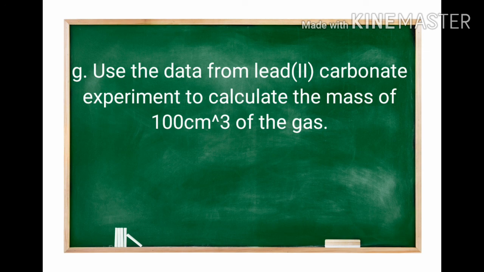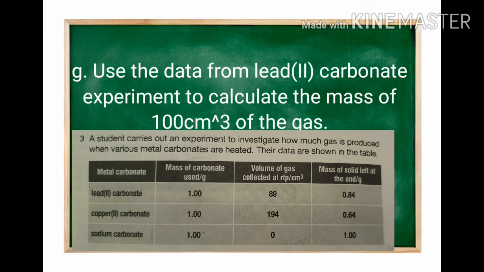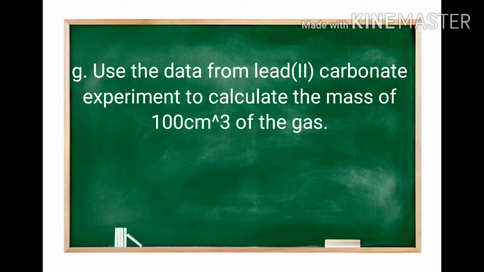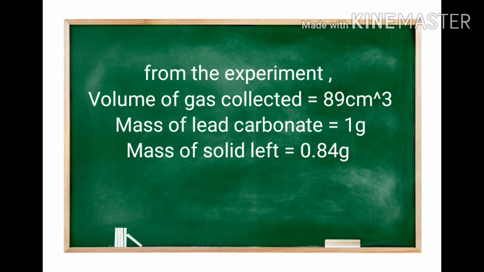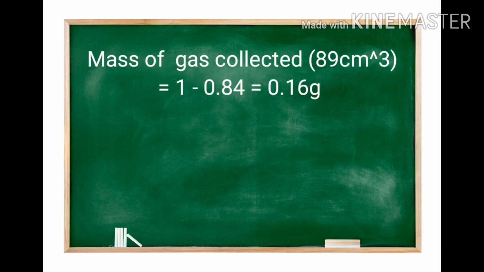Use the data from the lead carbonate experiment to calculate the mass of 100 cm³ of the gas. Here it is given that the mass of lead carbonate is 1 gram, volume of gas collected 89 cm³ and mass of solid left at the end is 0.84 gram. So by subtracting these two values we will get the mass of gas collected. The volume of gas collected is 89 cm³. So that means 0.16 gram is the mass of 89 cm³ of the gas.